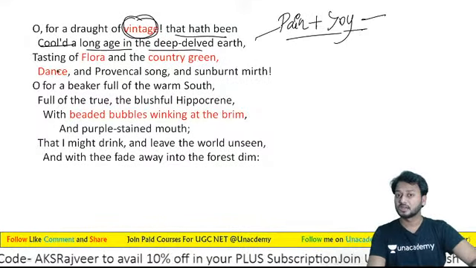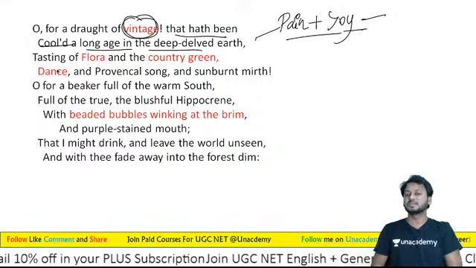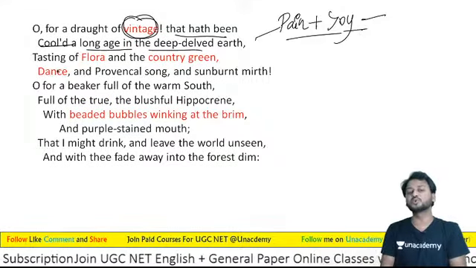And learners, he is going to describe where this type of wine is used.